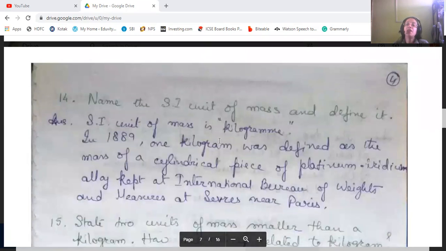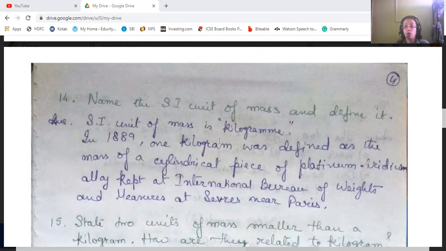Name the SI unit of mass and define it. The SI unit of mass, we know, is kilogram. In 1889, 1 kilogram was defined as the mass of a cylindrical piece of platinum iridium alloy. A cylindrical piece of platinum iridium alloy was made, and its mass was taken.